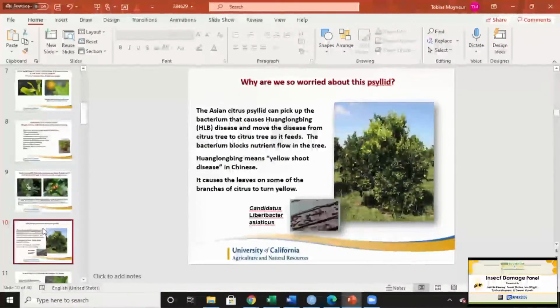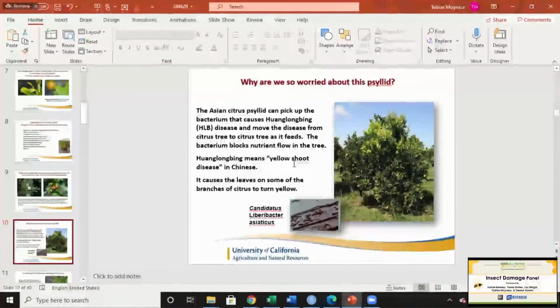So why we're worried about the psyllid: it does feed on the tree and it does cause some overall health decline or damage to the tree. Like Tessa and Jamie said, they'll feed on the sugary juices of the tree, which harms the tree. But more importantly, it's a possible vector for HLB, or citrus greening disease. And Huanglongbing, it means in Chinese yellow shoot disease. There's currently no known cure for this, and once a plant is infected, it will die within 3 to 5 years. By and large, there are some exceptions to this, but it's a pretty big deal.